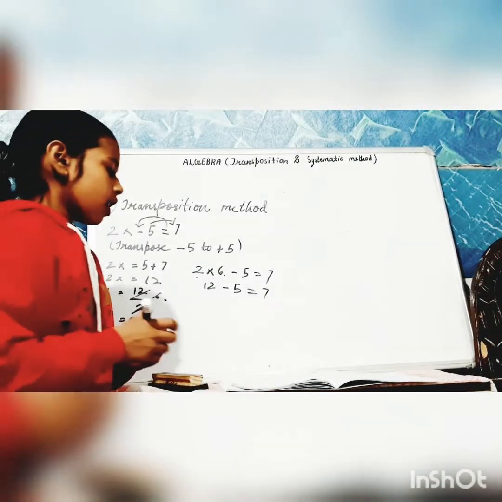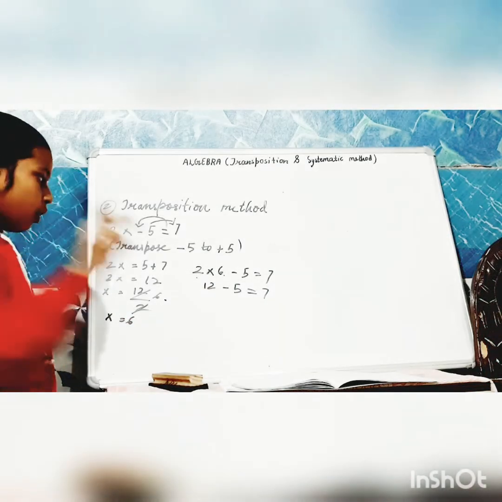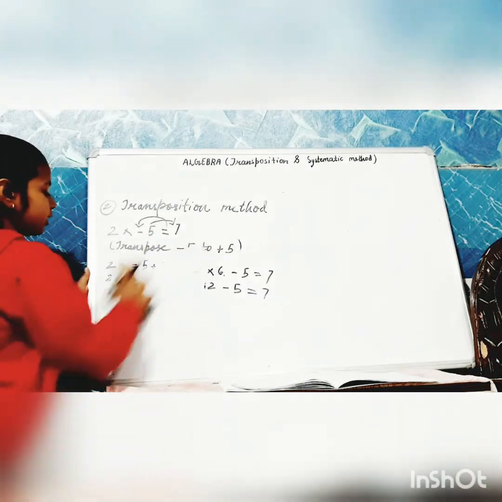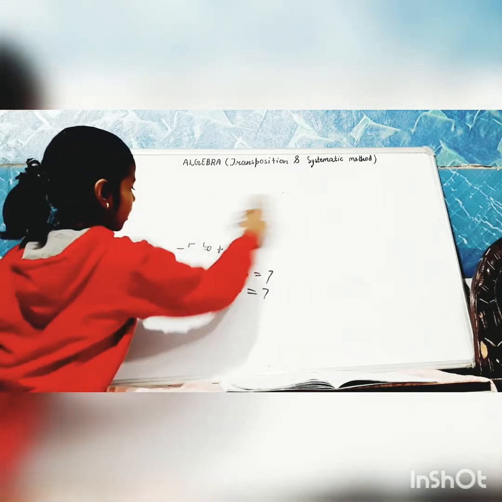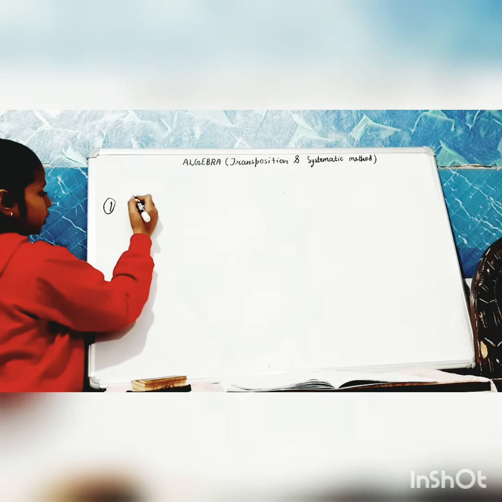Now, I have 2 homework questions for you all. Okay, so the homework questions are one from systematic method and one from transposition method.